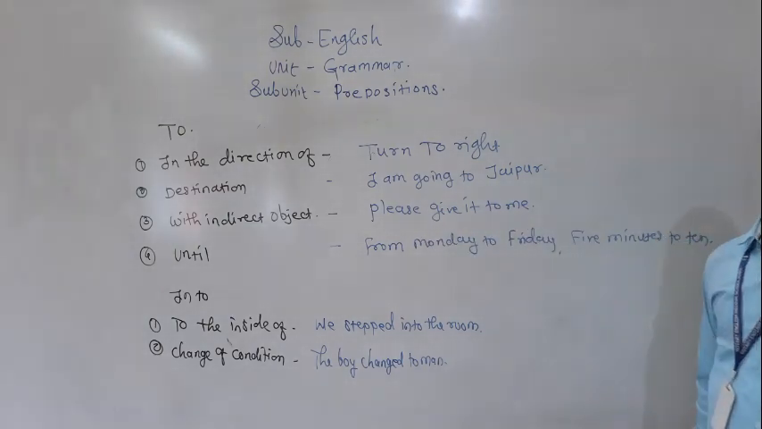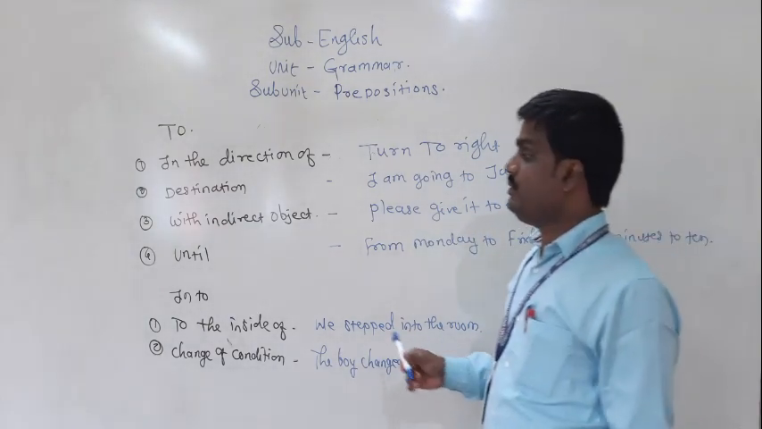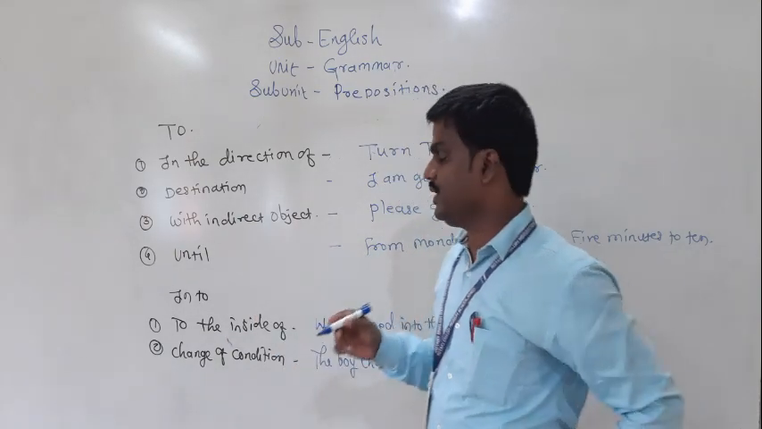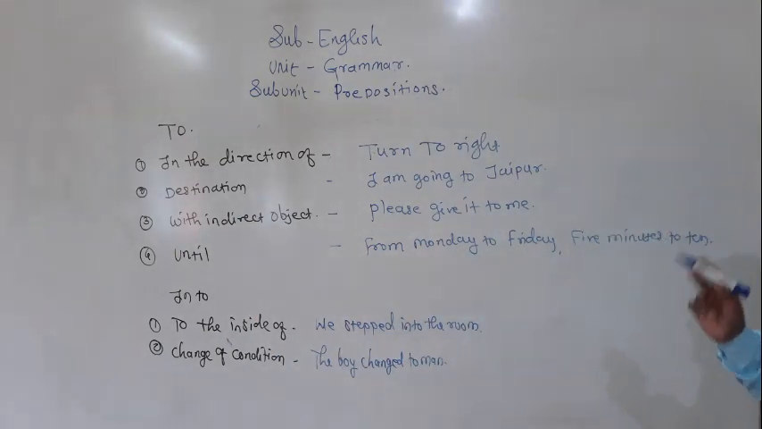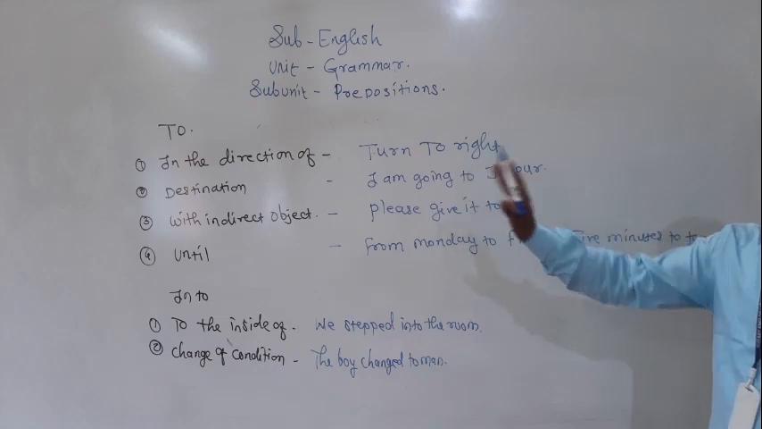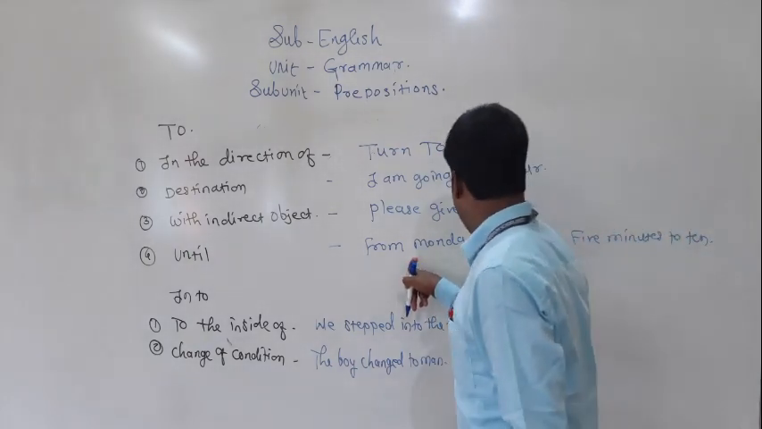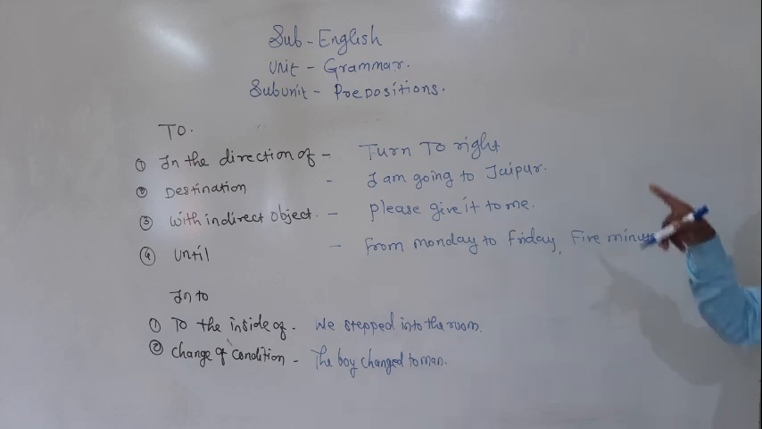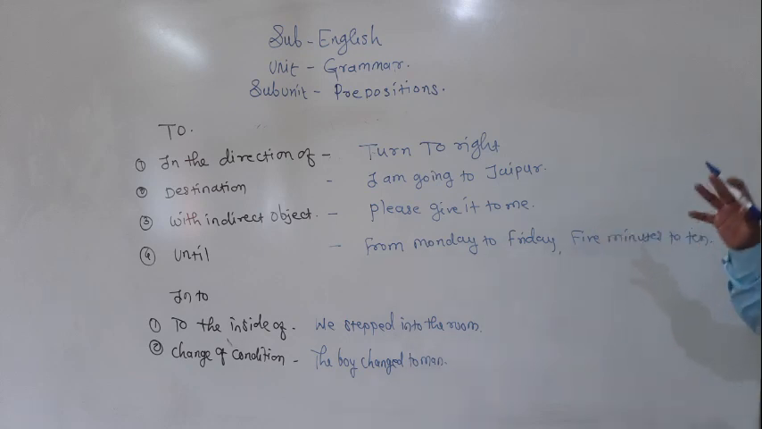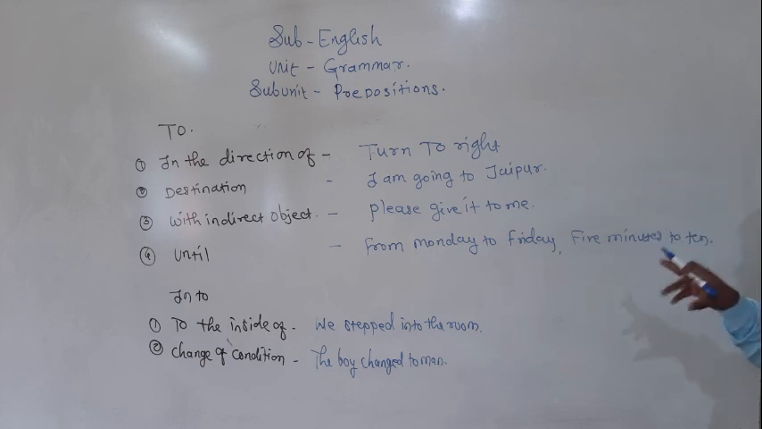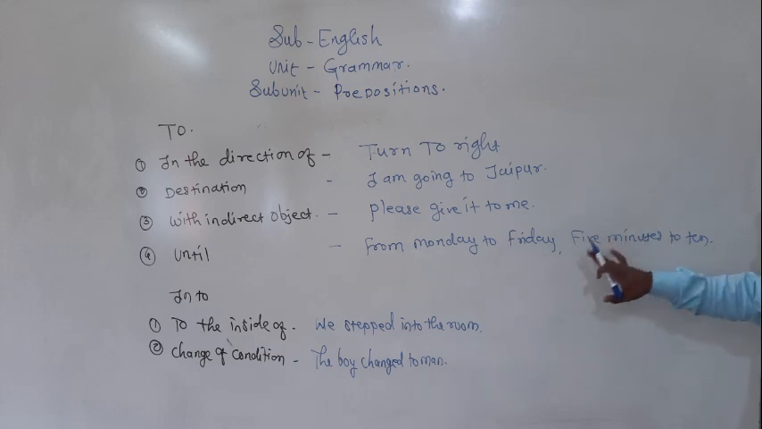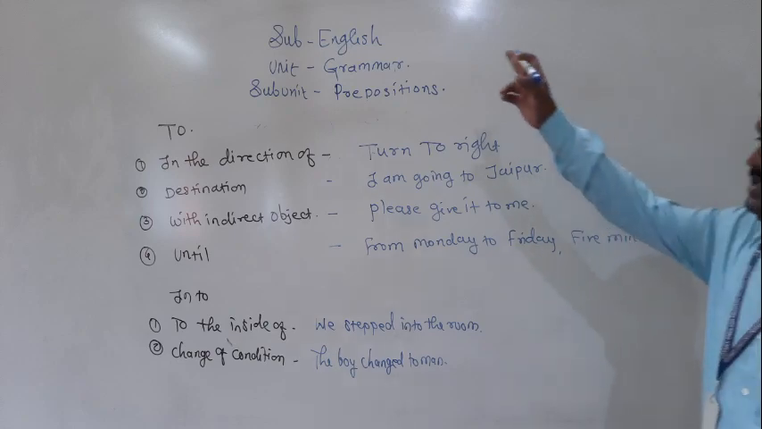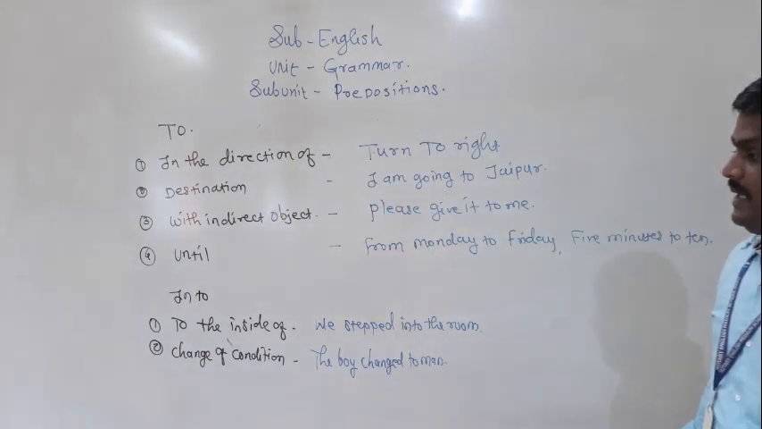Please give it to me. To denote an indirect object, we use "to". Then, "until": from Monday to Friday, five minutes to ten. See, "to" is used to denote until, from this period to that, from Monday to Sunday. Five minutes to ten means five minutes remain to ten. In all these conditions we are applying "to".